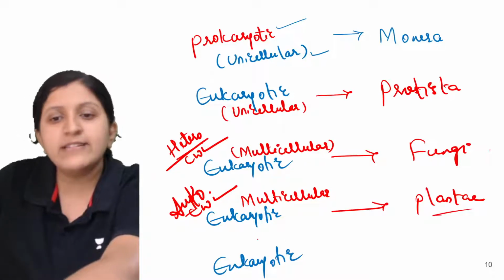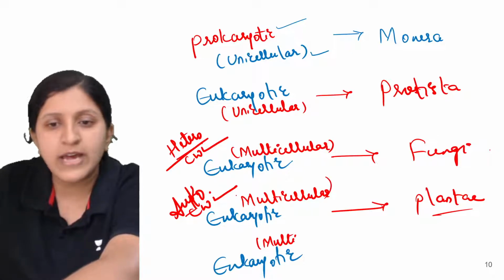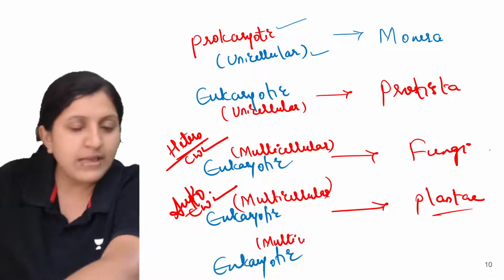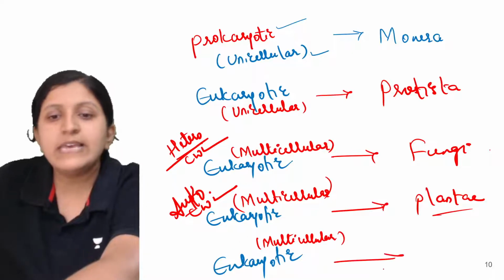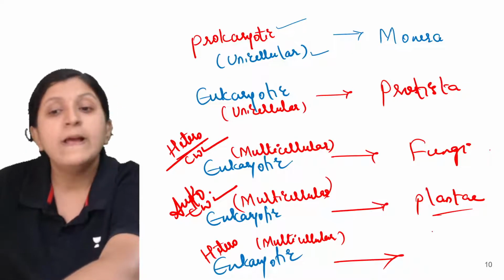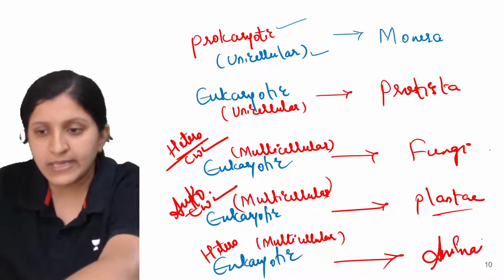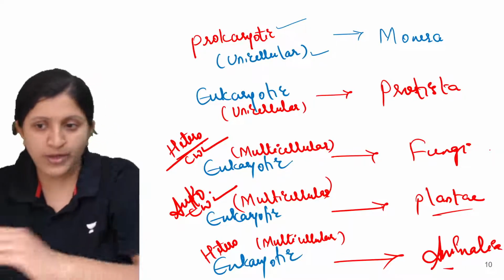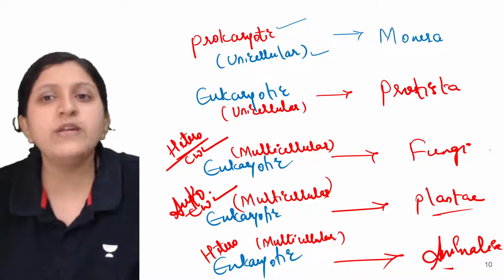So next, again, this one being a multicellular organism, that is for Animalia. And again, these are basically heterotrophic in nature. So these are heterotrophic, they do not synthesize their own food. So Animalia is the last one over there. Okay, so now these are the kingdoms that you can find.